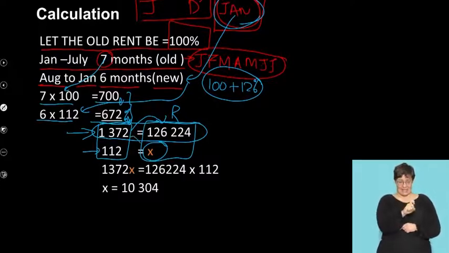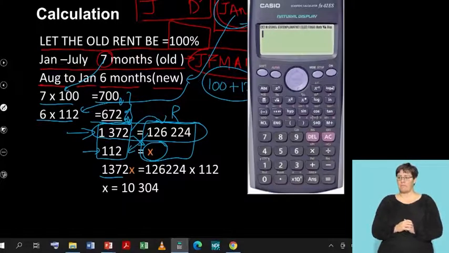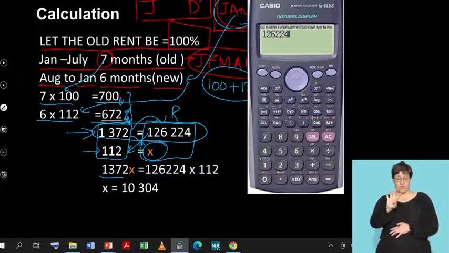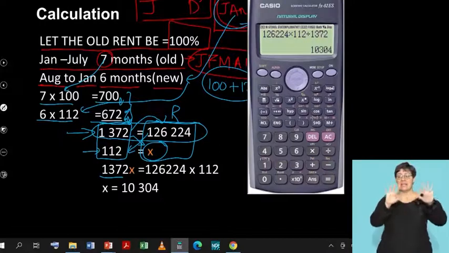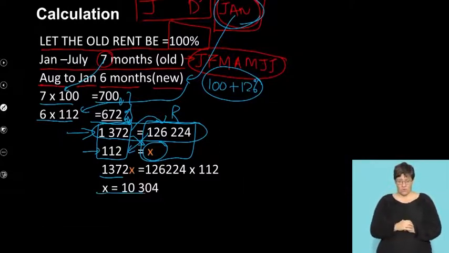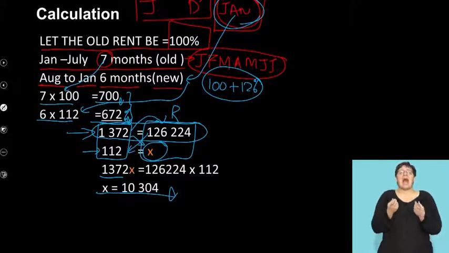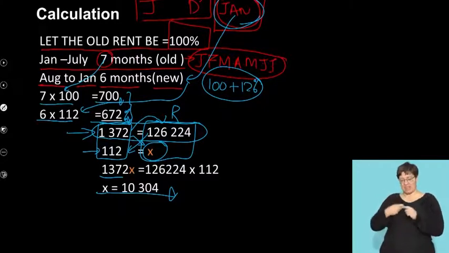1372x, that's what I do. I cross multiply. 1372x is equal to 126,224 times 112. Let's do that calculation there. And we say fine, 126,224 times the 112 divided by 1372, and that will give you 10,304. What is the 10,304, people? That is the rand value of the rental that you received in January.